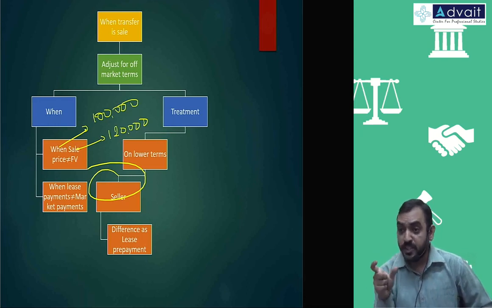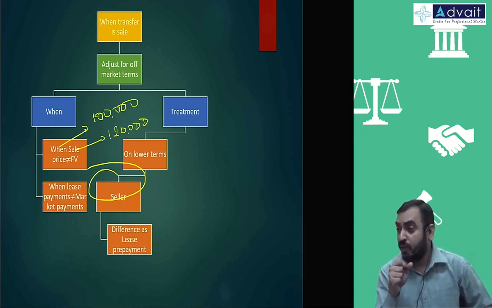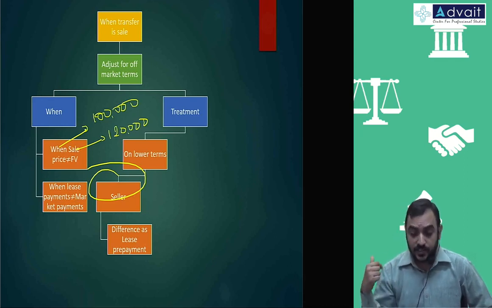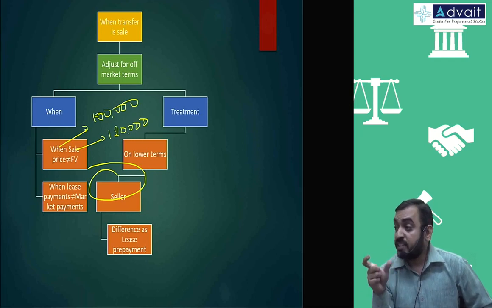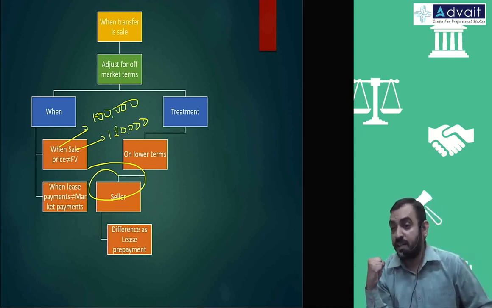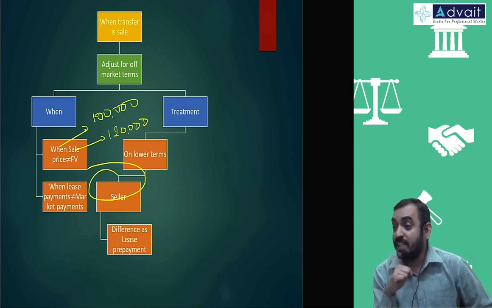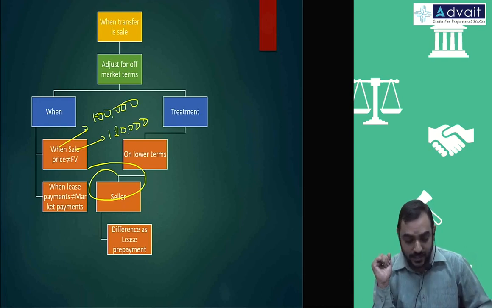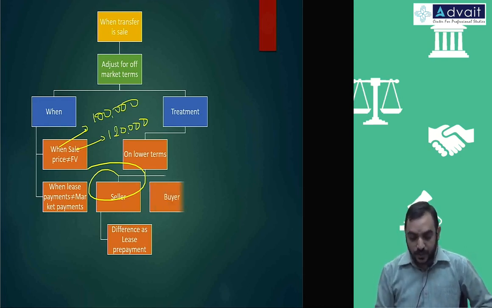When the market terms are different, the transaction terms are different, the fair value is different, the difference you treat as an asset to be recognized. In this case, the difference amount actually represents the amount paid in advance for using that container. So we treat it as lease prepayment. Same thing here. The logic, the concept is the same. The difference is treated as lease prepayment.